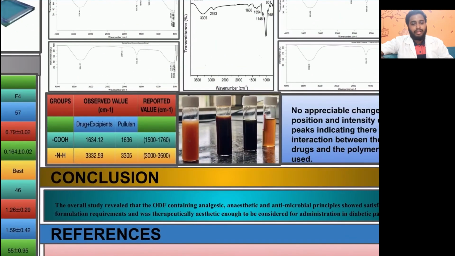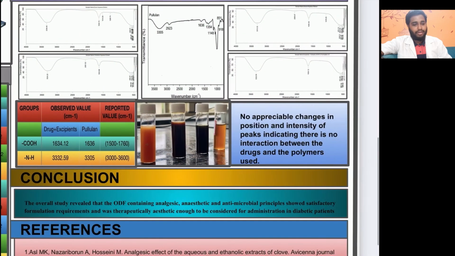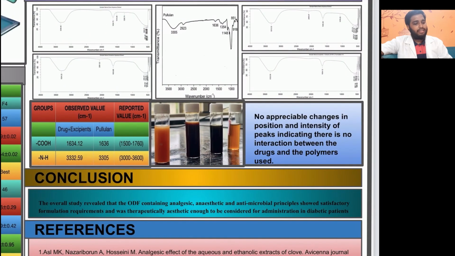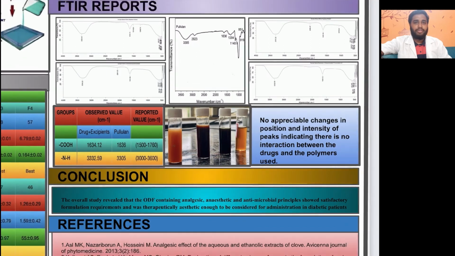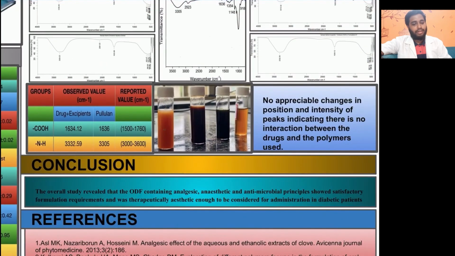It was found that the drug and excipients as well as pullulan gave us these values, COOH and NH stretching, which fell in between the range of COOH and NH. No appreciable changes in position and intensity of the peaks, indicating that there is no interaction between the drugs and the polymers. So with all of this, I would like to conclude saying that the overall study revealed that the